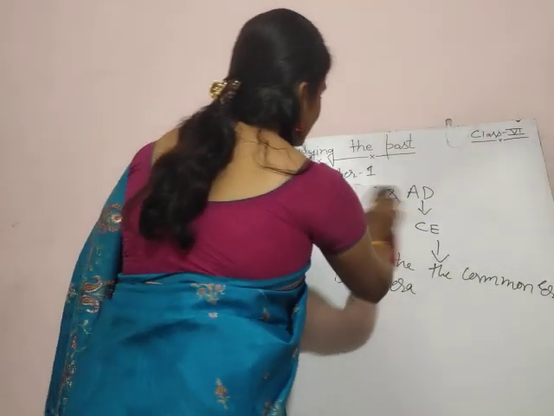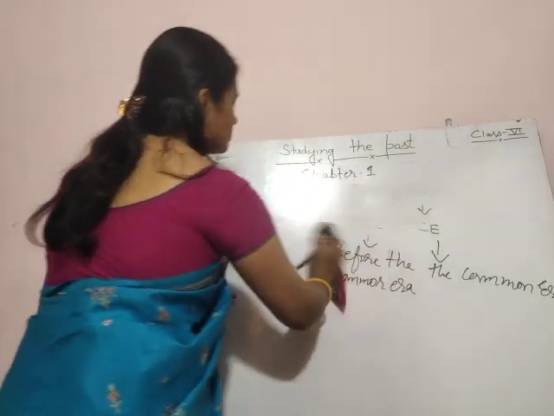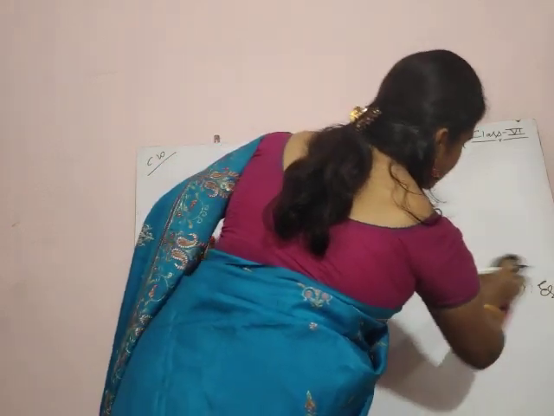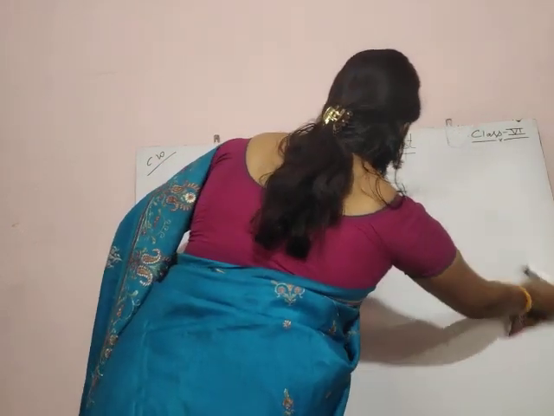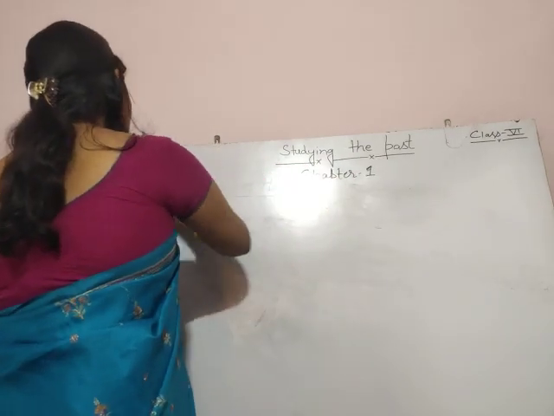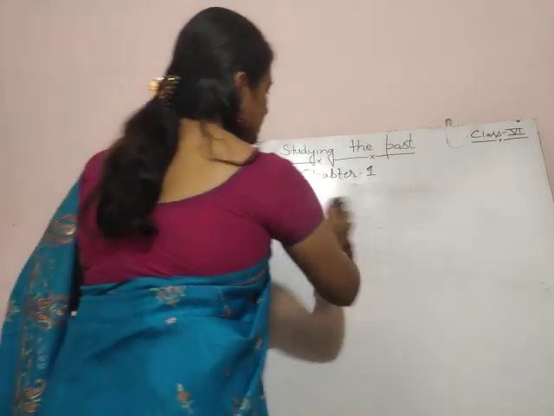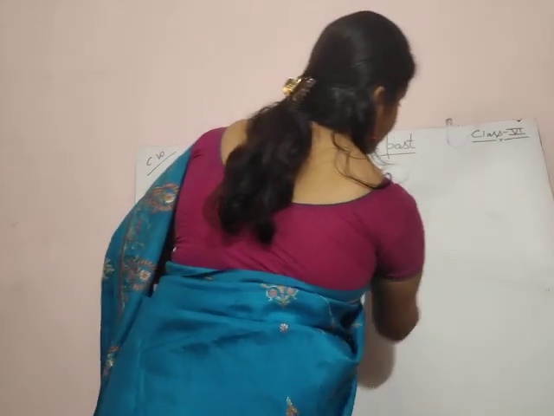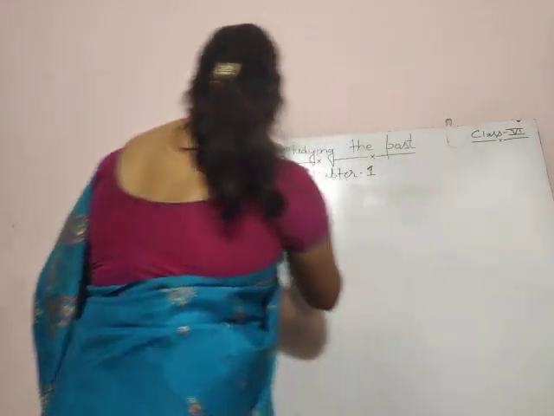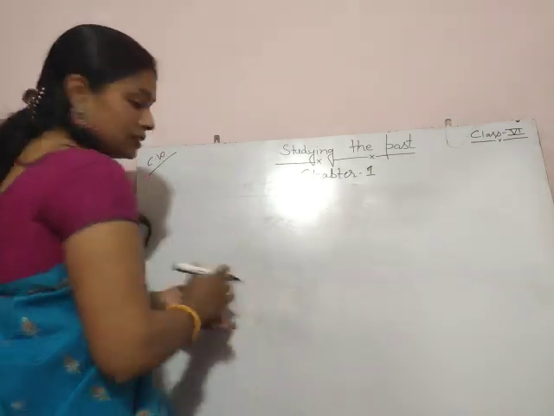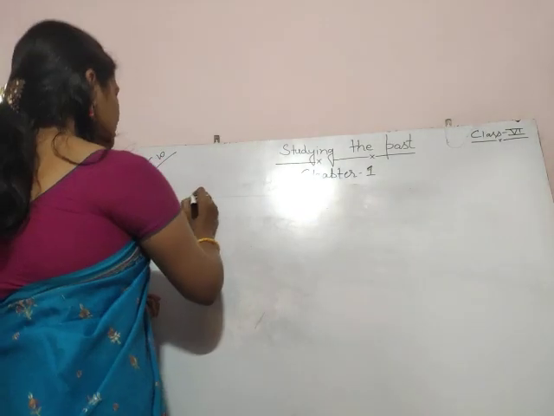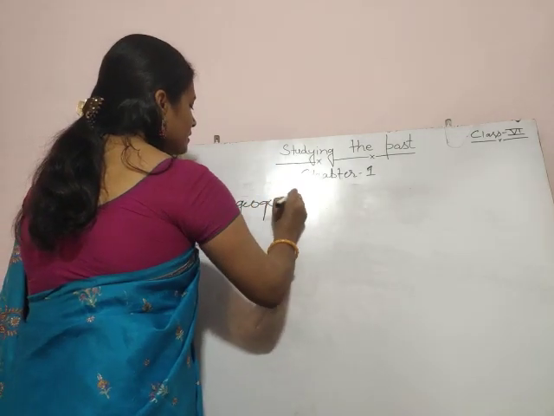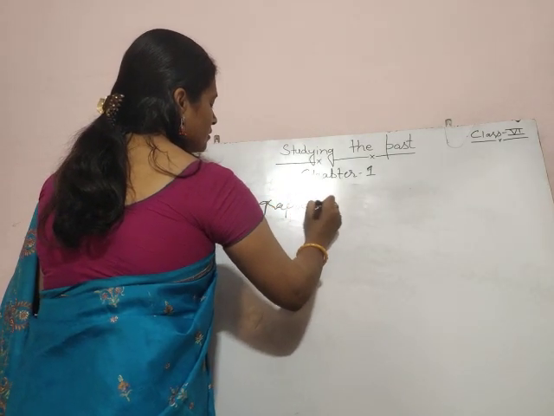Geographical framework. What do you mean by geography? I told you that our history is divided into 3 categories from class 6. History is the study of the past. Geography is the study of environment and humans. You study the geographical patterns, the physical patterns of the earth and the environment. So the second topic is the geographical framework.